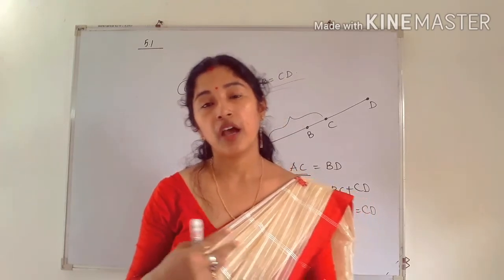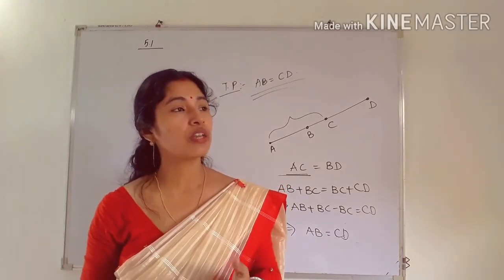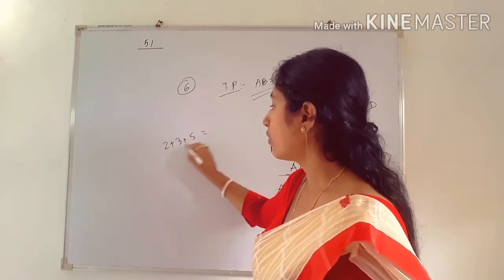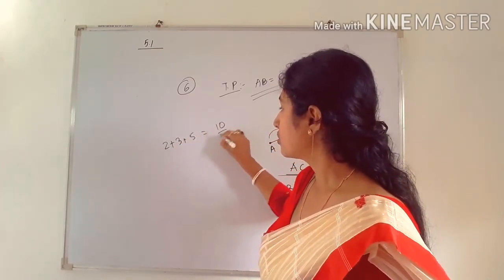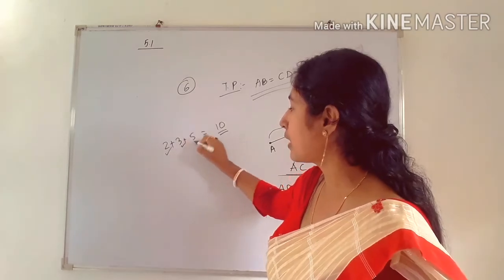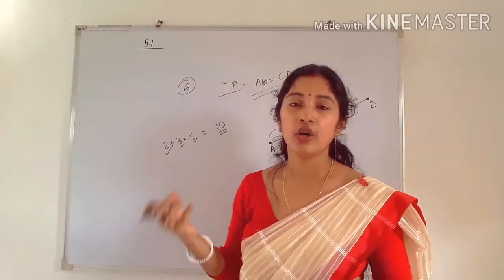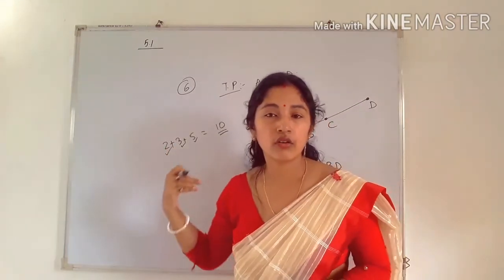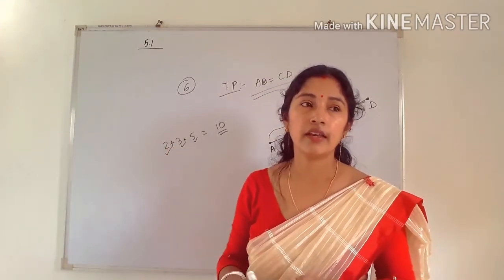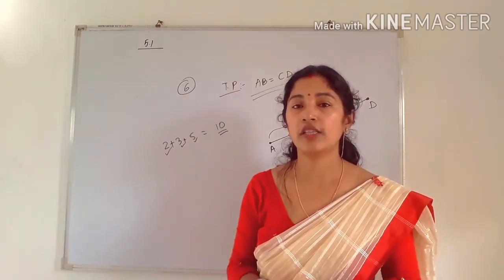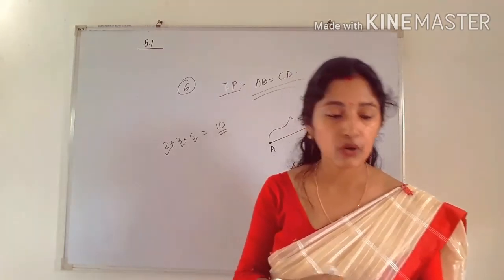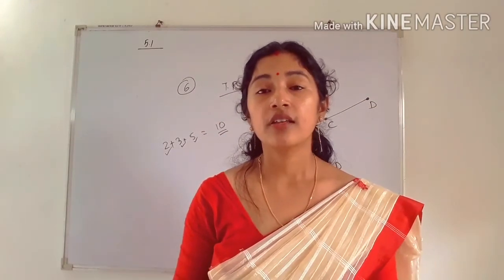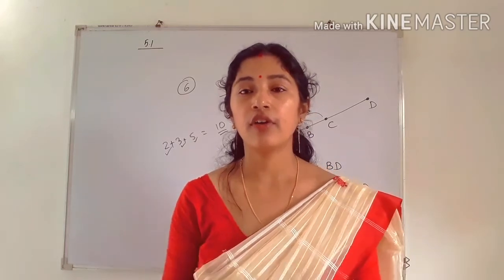If you want a mathematical relation, you can write it like this. Suppose you write 2 plus 3 plus 5, you will get what? 10. So 10 is the whole, and the whole is greater than this part and this part. 2, 3, 5 are parts, and the whole is 10. That means 10 is greater than what? The parts. So you can give this as an example, or any example not related to mathematics, because here it is written that it is a universal truth. The meaning of universal truth is that it is applicable in every field, everywhere, in every branch.